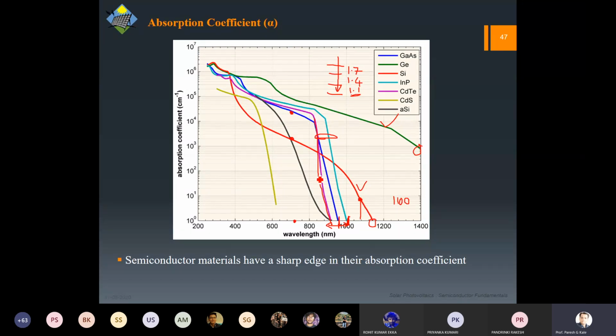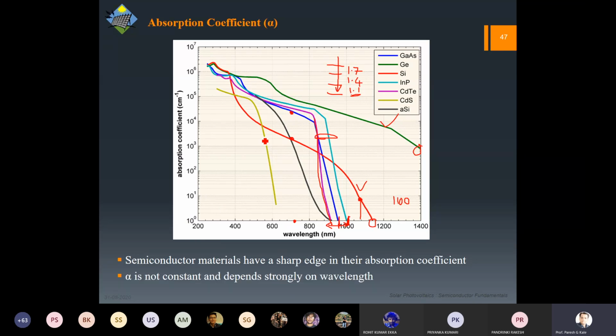Anyway, this direct band gap shows a sharp edge in the absorption coefficient, and if you can measure this absorption coefficient, you can detect the material as well, and this can be done by UV visible spectroscopy. You can plot these curves and then find out the band gap of the material. If you are going for quantum dots of some material, you have to find out the band gap, so this method can be utilized.